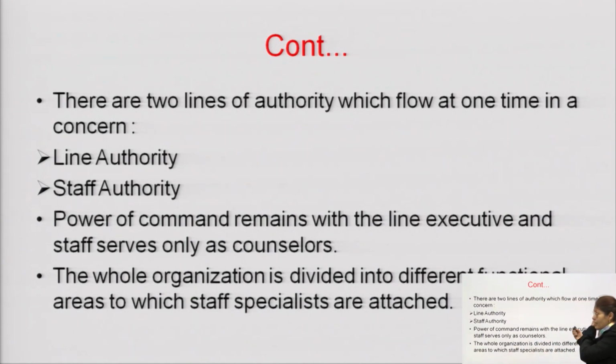There are two lines, line authority and staff authority. That means along with the line authority, staff authority also exists in this type of organization. Power of command remains with the line executives, and staff serves only as a counselor. The staff officer is there only to advise the line officers, not more than that. Ultimate approval will be given by the line executives. The whole organization is divided into different functional areas to which staff specialists are attached. Basically the departmentation will be created on the basis of specialization and different areas.